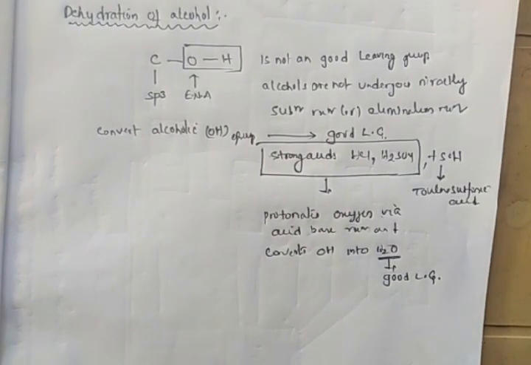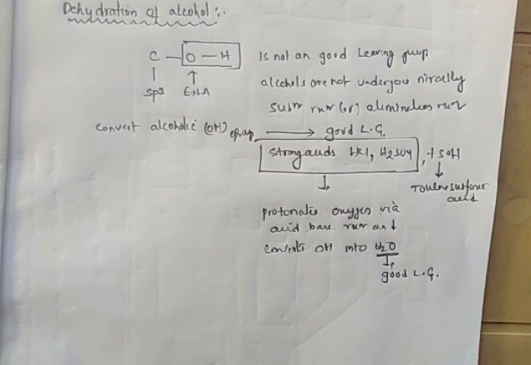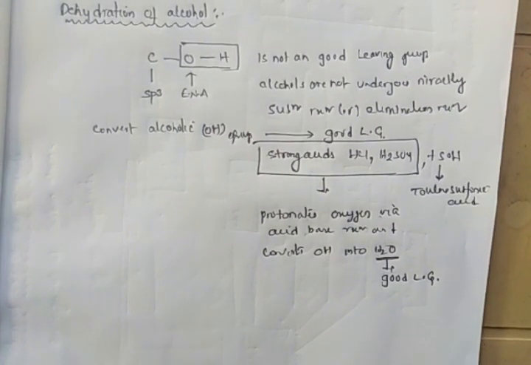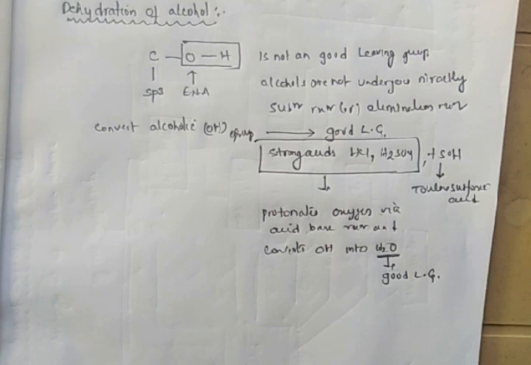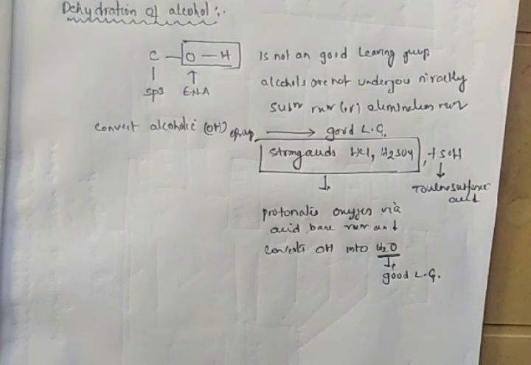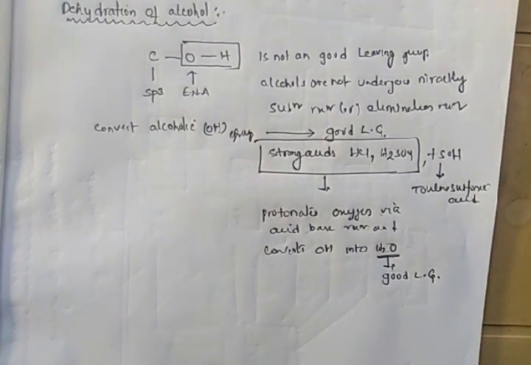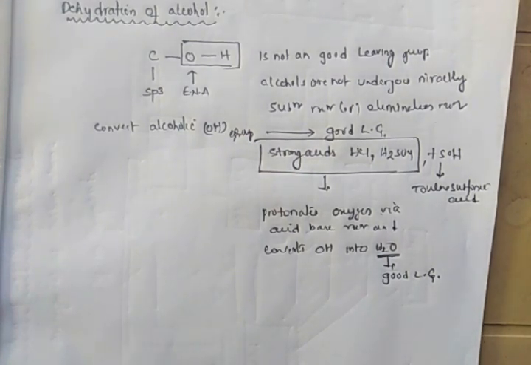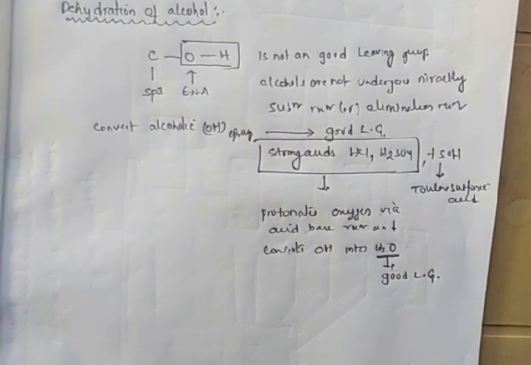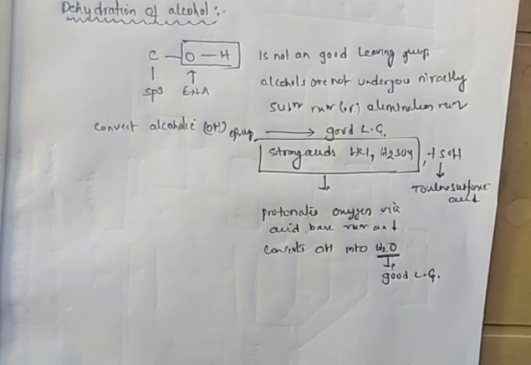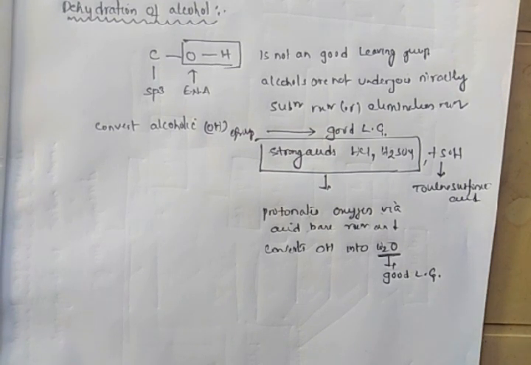Once again, explaining. Alcohols generally participate in dehydration reactions as well as nucleophilic substitution reactions like conversion of alcohol into alkyl halides. In order to participate in substitution as well as elimination reactions, the leaving group ability of the OH group must be good. But the hydroxyl group in alcohol itself is a bad leaving group.